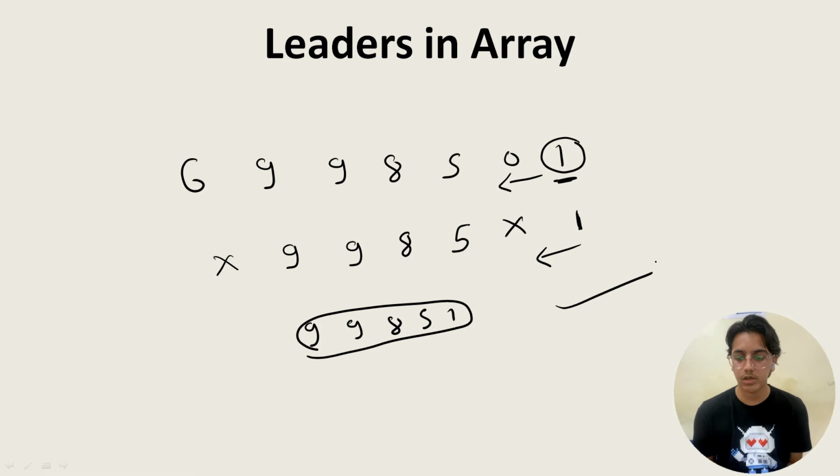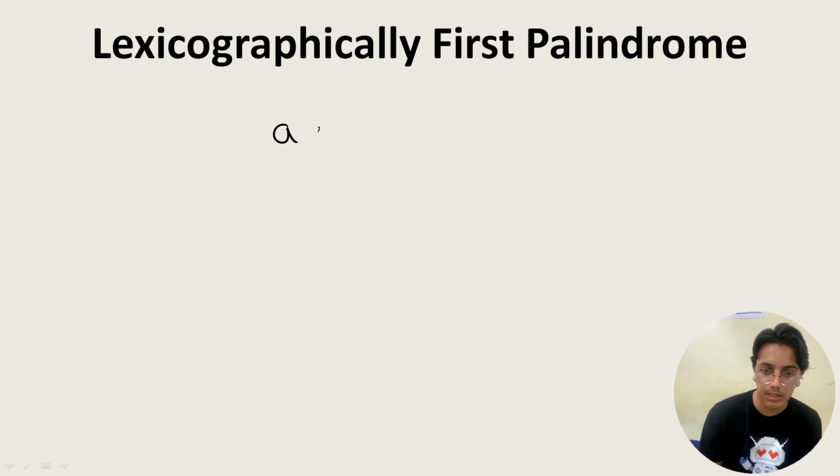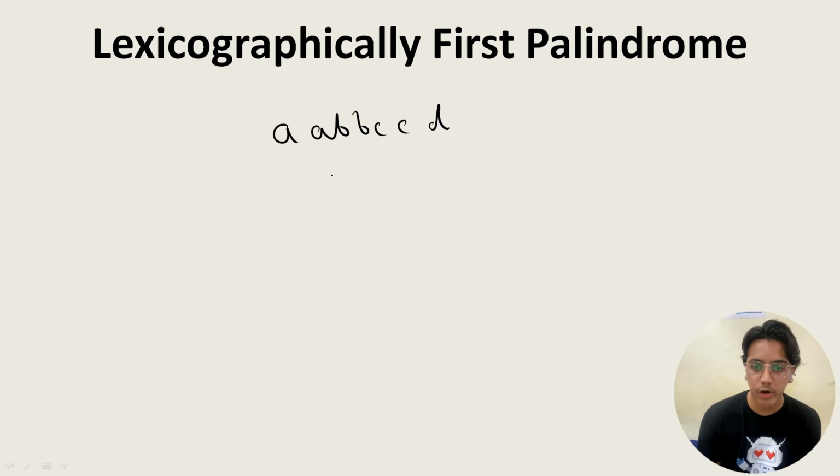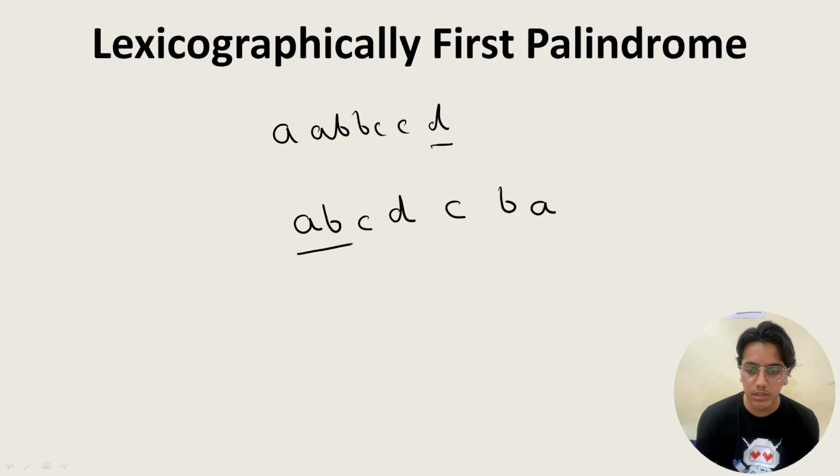Lexicographically first palindrome. So if a string is given A, B, B, C, C, D, we have to tell a palindromic string made using these characters that is lexicographically first. That means it appears first in the dictionary order. So the outcome will be like D is odd, so we'll put it in the center, and to be in lexicographical order, we'll put small elements. Like if A is over here, A has to come over here, B, then B, C, and then C. So this could be an answer.